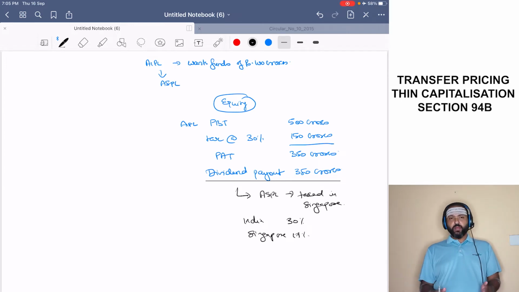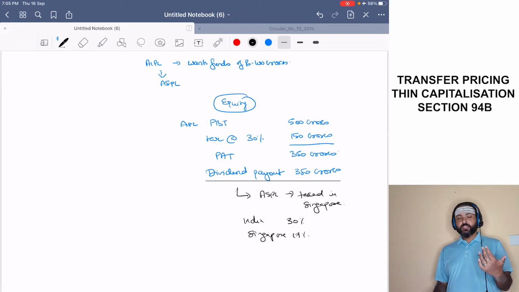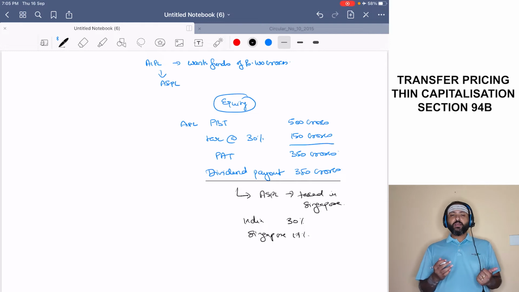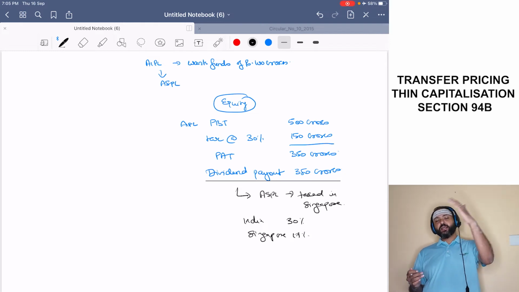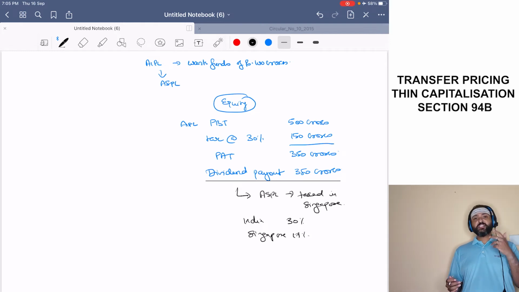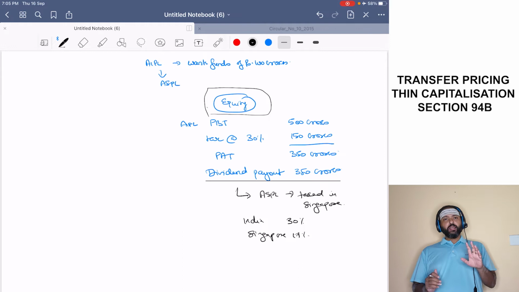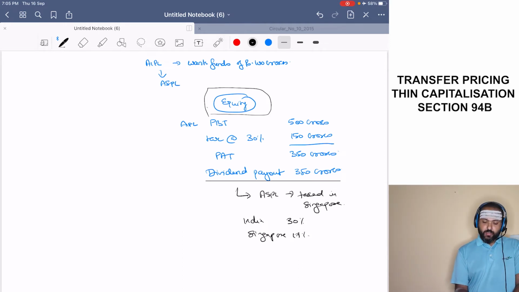Okay. So this income right now, what has happened? It has suffered a tax of 30%. And then whatever balance is left over has been granted, and that is again suffered 17% tax. Because of what? Because of choosing the equity model. Now ASPL wants to do something else. They go ahead and give a debt. Okay, so they go ahead and give debt. So they give a loan.